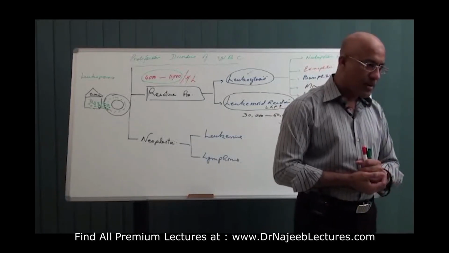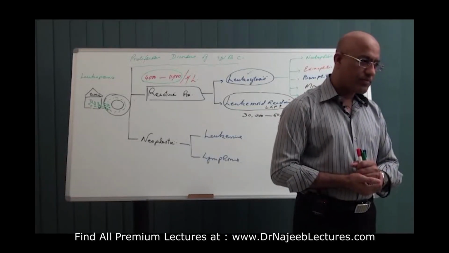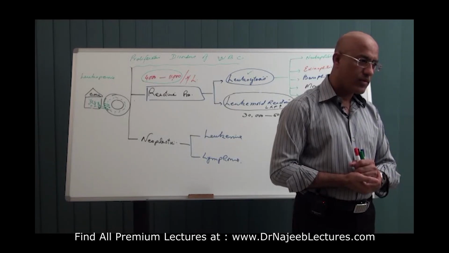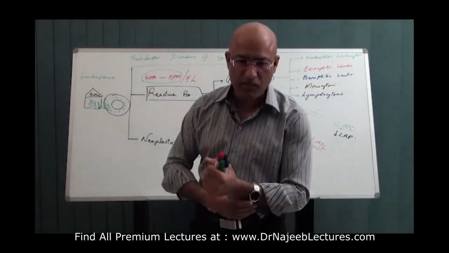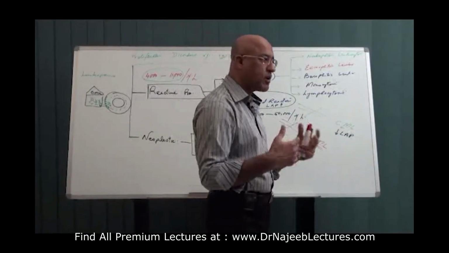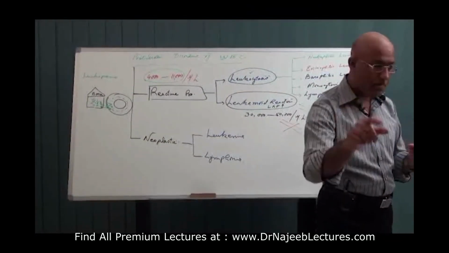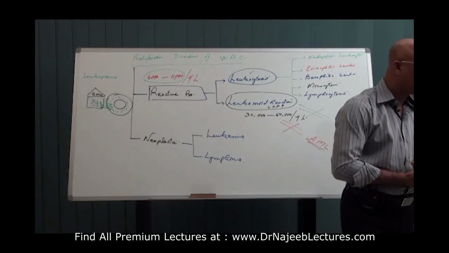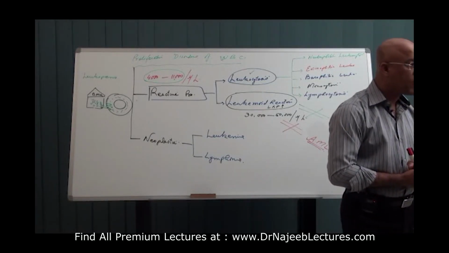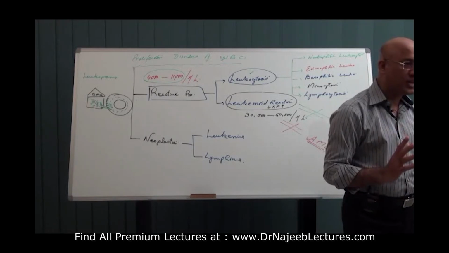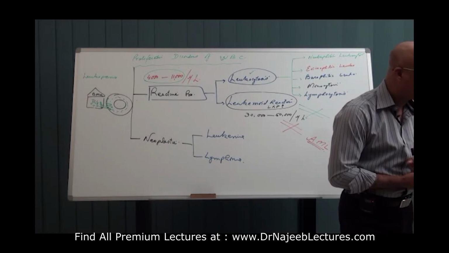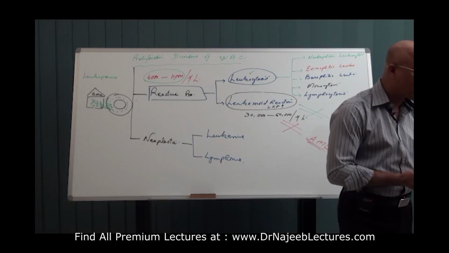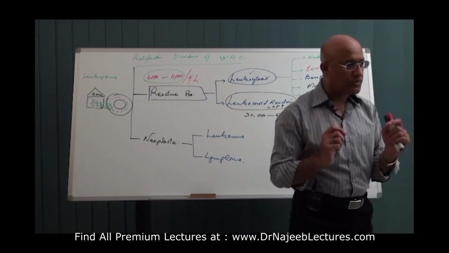Yes. Sir, lymphoma is basically a neoplastic proliferation of lymph nodes. Okay, my friend has given a very strange definition. He says lymphoma is the neoplastic proliferation of lymph node. It is wrong. Remember that. Yes. So lymphoma is basically a disease of the lymphatic system. Sir. Okay, he came up with a very unusual definition. He said lymphoma is a disease of the lymphatic system, and then leukemia is what?